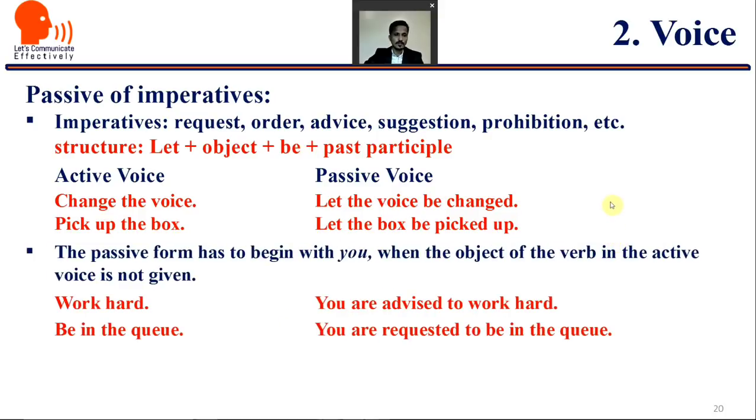The passive form has to begin with you when the object of the verb in the active voice is not given, like: work hard. You are advised to work hard. Be in the queue. You are requested to be in the queue. Now here the object is not given, so we have to add you.